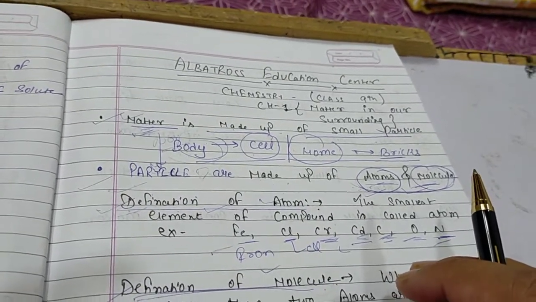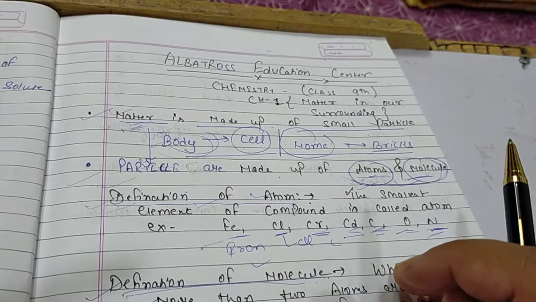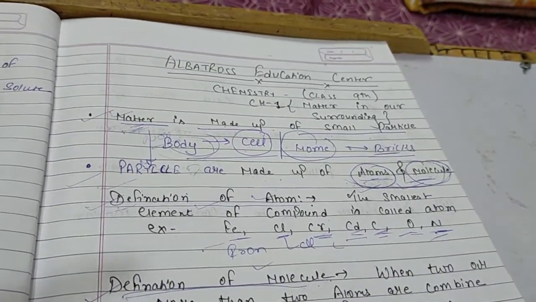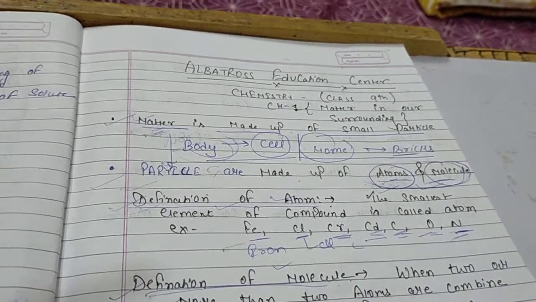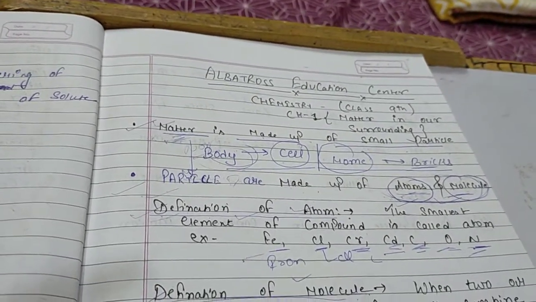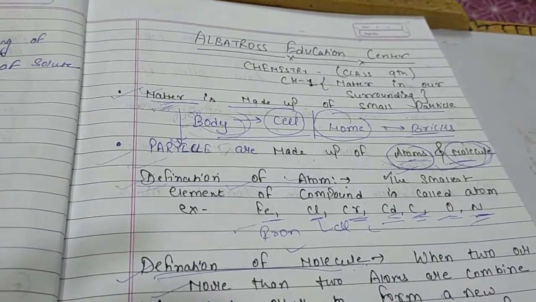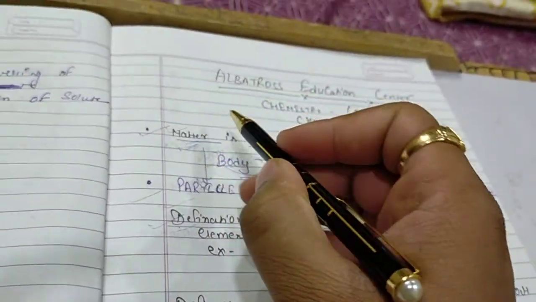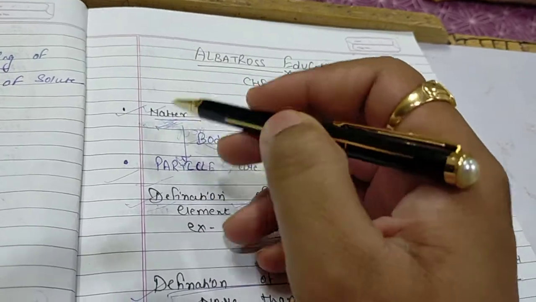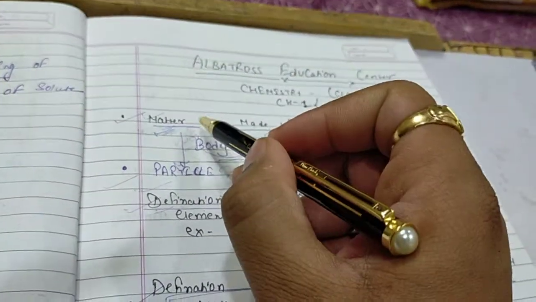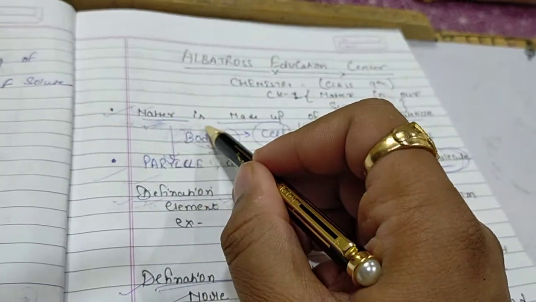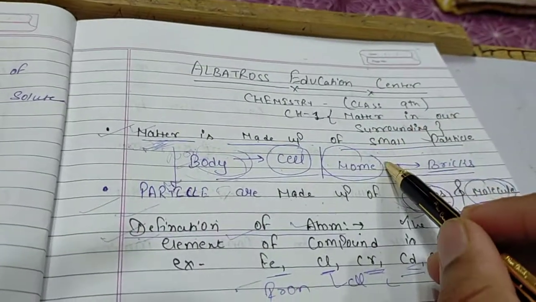Example: your feelings, your hardness, your cold, your cough, your fever. They are just feelings, they are not any matter. So that's why they are called non-matter. Now we will discuss what kind of things make matter. Actually, matter is made up of small particles.